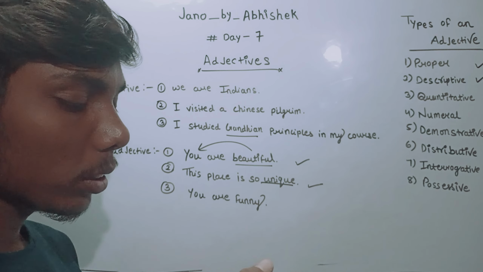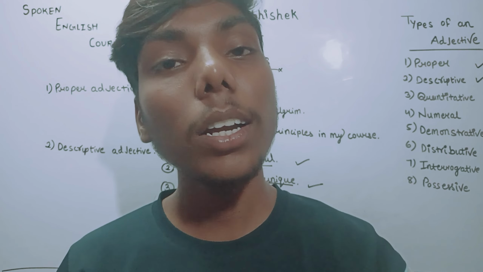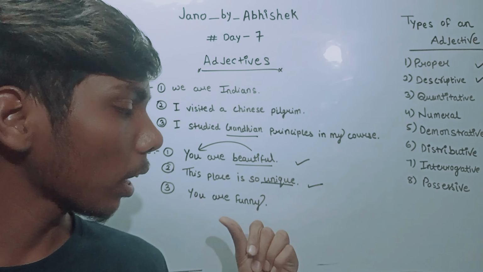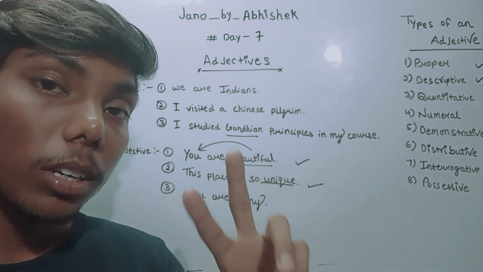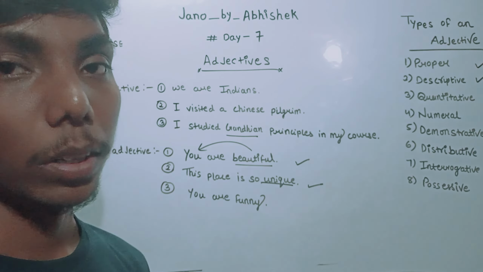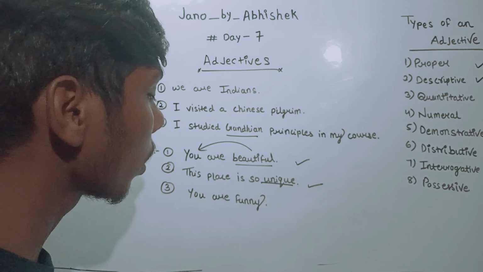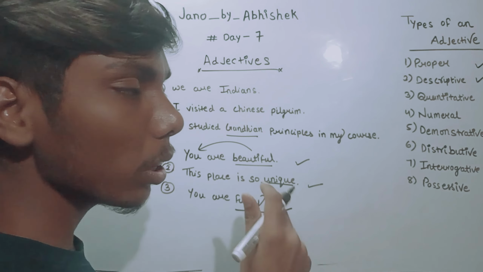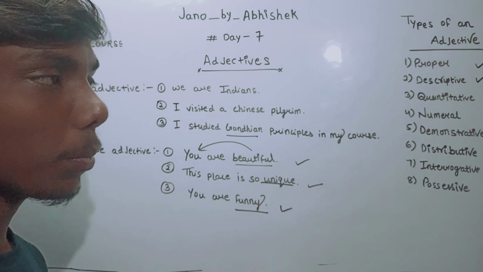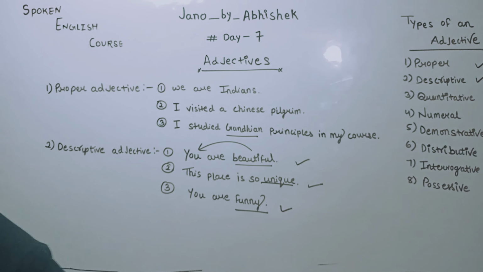You are funny. Now we are telling the nature of someone. You are so funny. Here we are telling more about that person by using the word funny. This is a kind of characteristic, so it is also a descriptive adjective. Clear? These both are very simple. Let's go for the next two. These are also very simple, by the way.